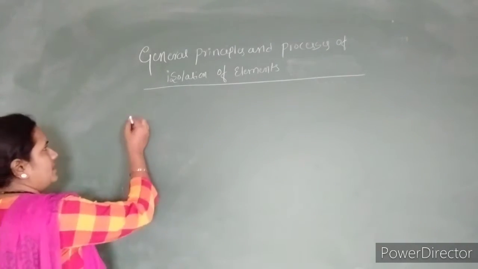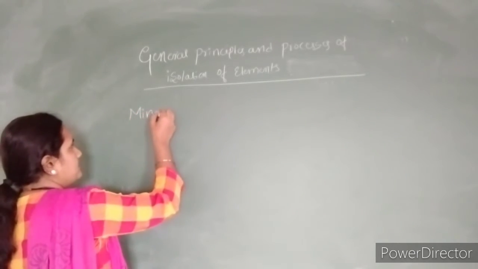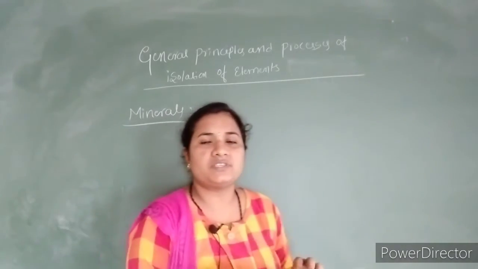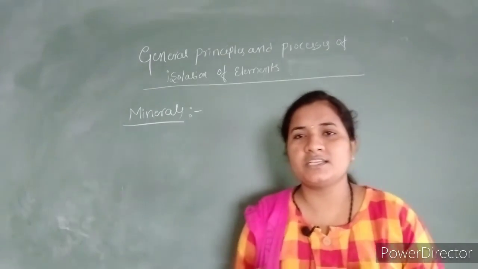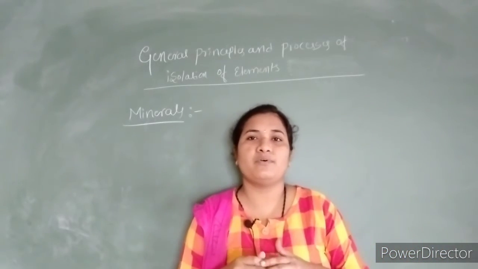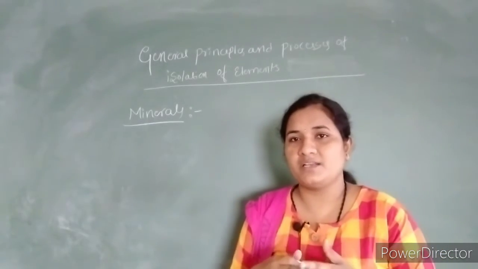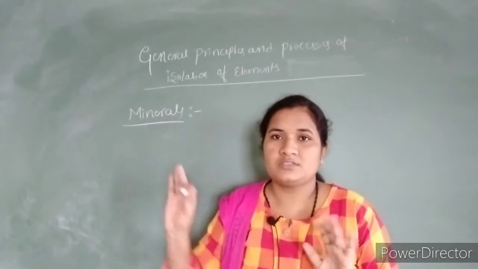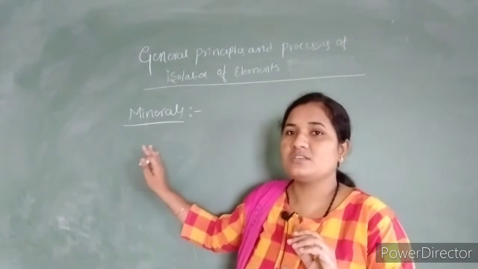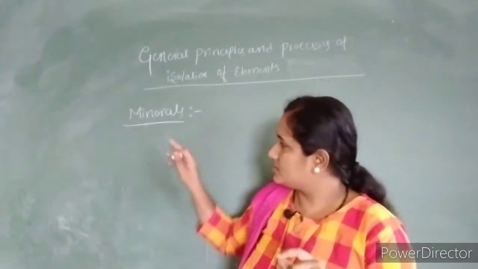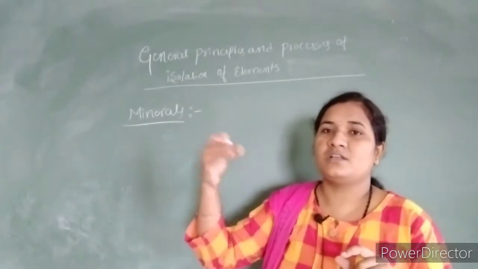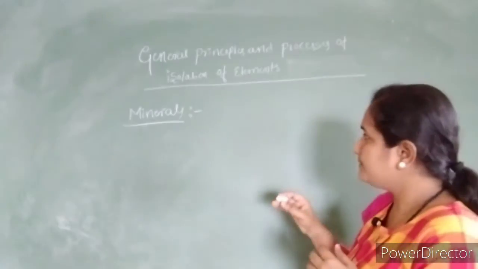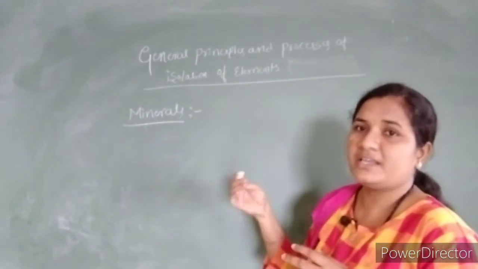We get two terms. One is the mineral. Minerals are chemical substances present in the earth crust that can be extracted with the help of a mining process. Through mining we extract these minerals. These are not ores. They are said to be minerals because they are in a compound form. With the help of these minerals we are going to extract the pure metals.